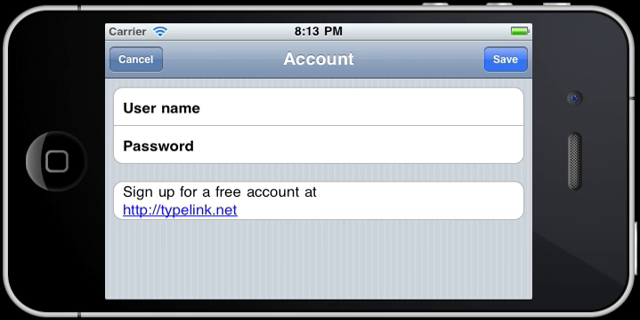A couple quick notes before we get started. First of all, I'm showing this in a simulator on my computer, so you're actually going to see a cursor waving around the screen. Of course, there's no cursor in the real iPhone app. That's just going to show where your finger would go.